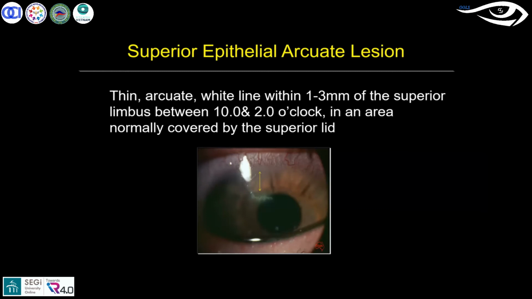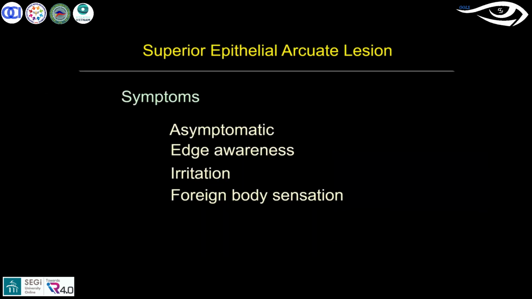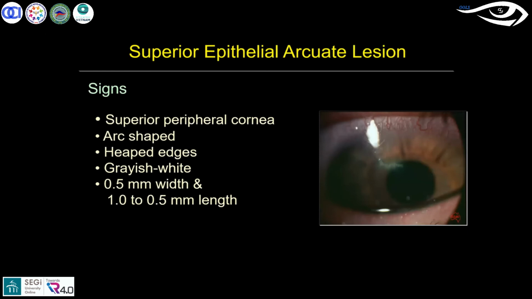Usually whenever the SEAL occurs, it could be asymptomatic also, they may not be having any symptoms. But as a good contact lens practitioner, you should be able to have a detailed examination and find these changes which occur on the superior limbal area also. As I said, it is more often asymptomatic, and there could be a possibility of mild symptoms. They may have edge awareness, irritation, and foreign body sensation. When you have irritation and foreign body sensation, you should look for these kinds of changes underneath the lens, where you find these typical clinical features. So how does it look? When you look at the superior peripheral cornea, you see that it is arcuate shaped, with a heaped edge, grayish white in color.